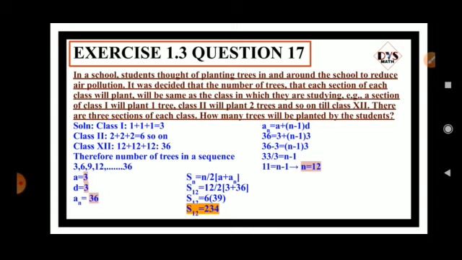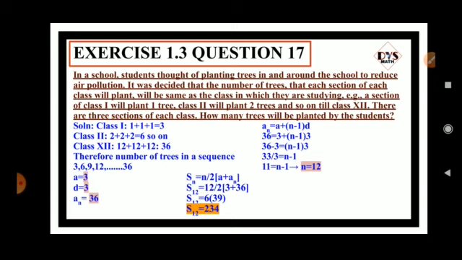That means here they have decided to plant trees, and the number of trees is decided depending upon their class. So class 1 will plant 1 tree, class 2 will plant 2, class 3 will plant 3, class 4 will plant 4, and so on up to class 12, which will plant 12.